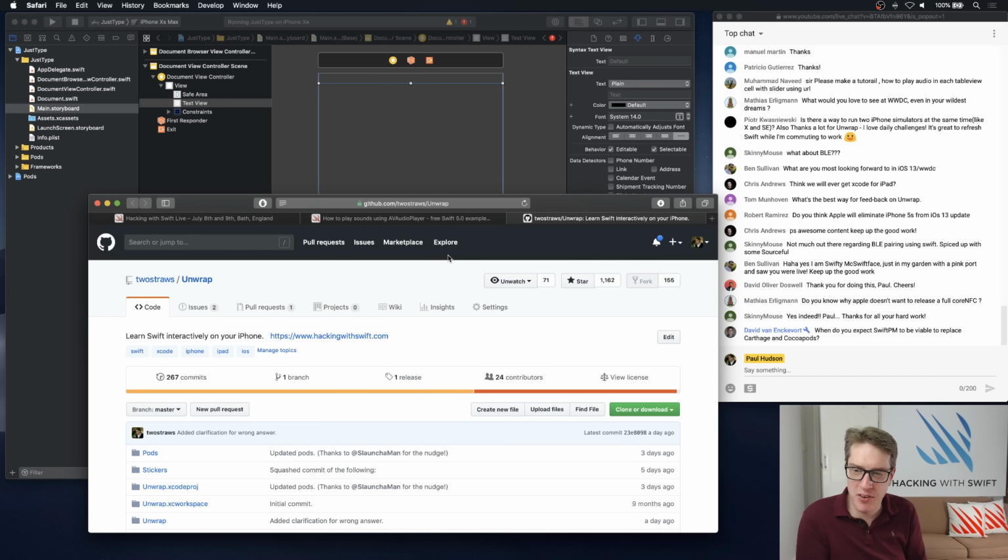Do I know why Apple doesn't want to release a full Core NFC? Honestly, I don't. It works great in iPhone 7 for receiving tags, but not for transmitting tags. I don't know why. I suspect they're being careful. Apple are usually fairly careful. You might remember that iOS 3.2 shipped with UICollectionView for doing pictures inside the iPad, and it's only when, I think, iOS 6 came out that it shipped as public API. So it took them 3 years to say, yep, this is stable, this is good, we like it, it's good API, get it out there.